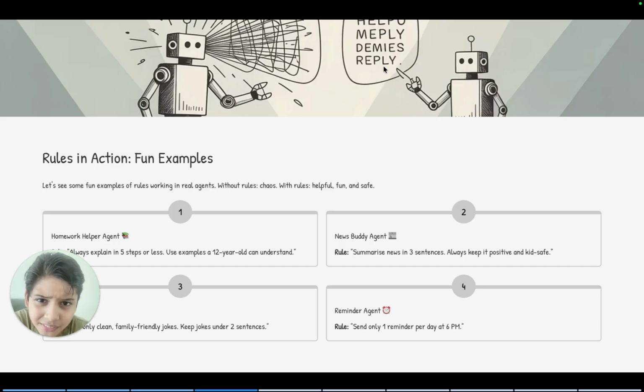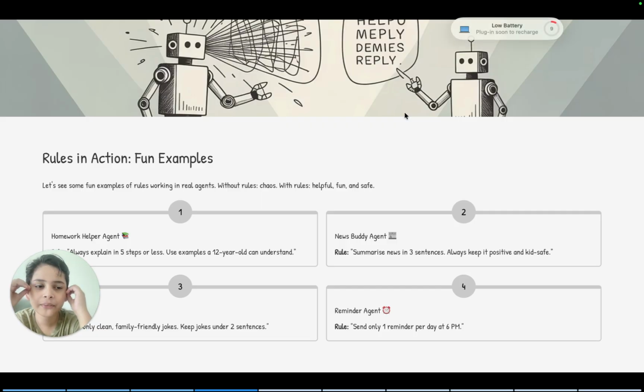Always keep it positive and kid safe. Reminder agent, send only one reminder every day at 6 a.m. This avoids chaos, little chaos. Because remember the example we learned? Would you like 200 reminders every 5 seconds? No, not really. That's why rules help us stay safe, fun and helpful.